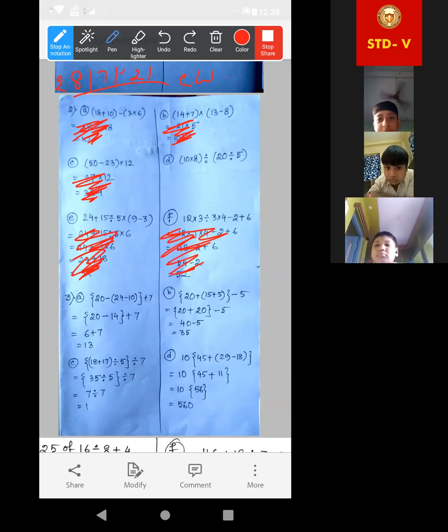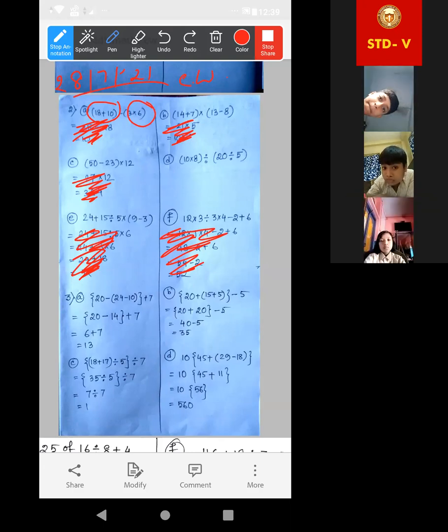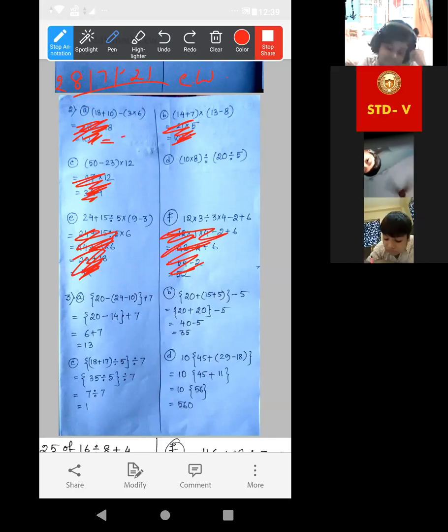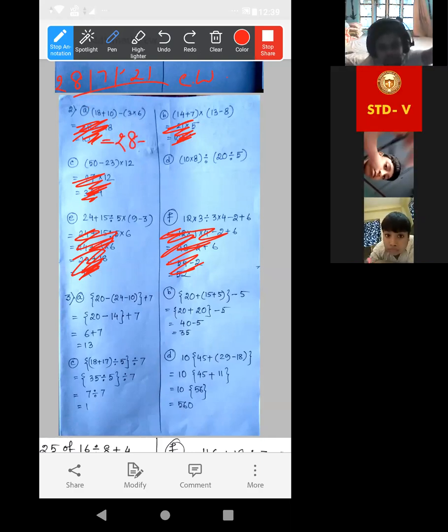In the first bracket it is given 18 plus 10. In the second bracket it is given 3 into 6. You have to find these two bracket answers, then subtract. So it will be 28 minus 18, that is equal to 10.